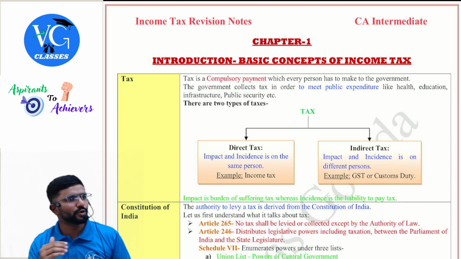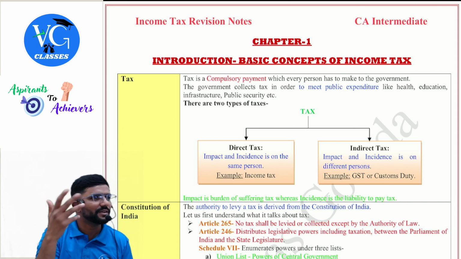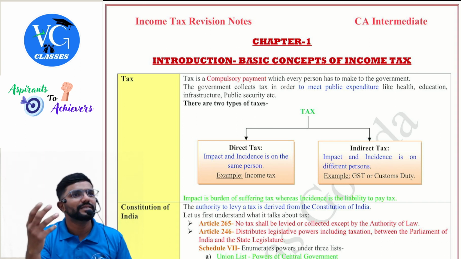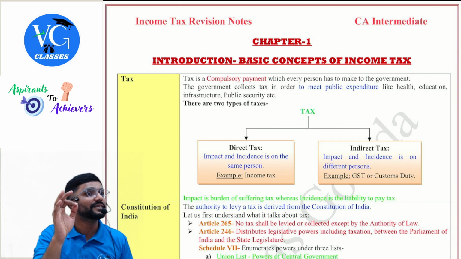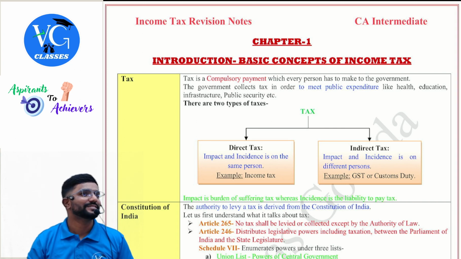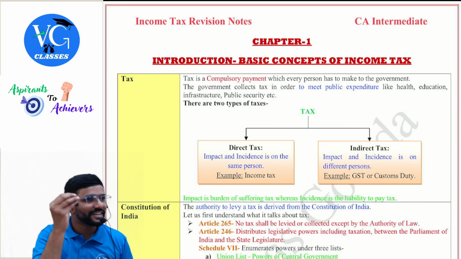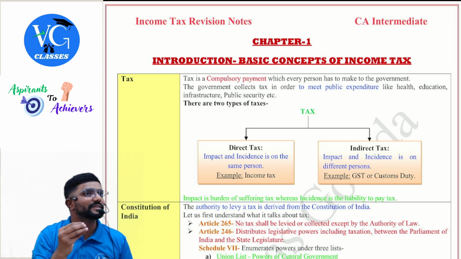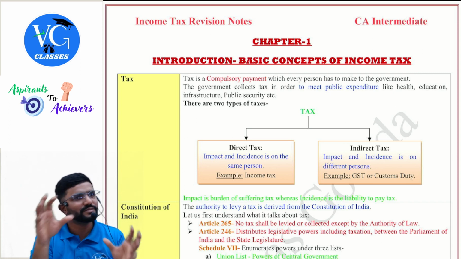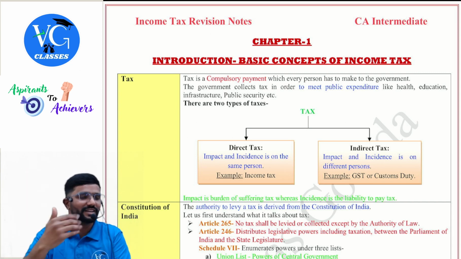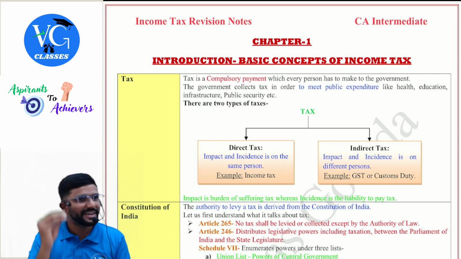Like assume now you go to the nearby restaurant or wherever you guys visit regularly. Which is the restaurant or any food chain you visit regularly? You tell something famous. Domino's Pizza is there. Okay, let me take that. Domino's Pizza. The registered name of Domino's Pizza is Jubilant Foodworks.